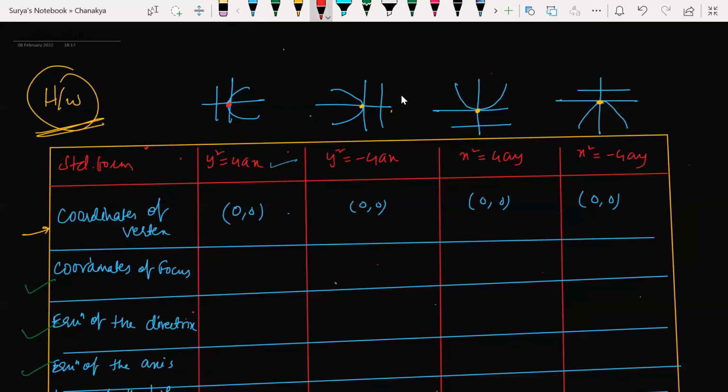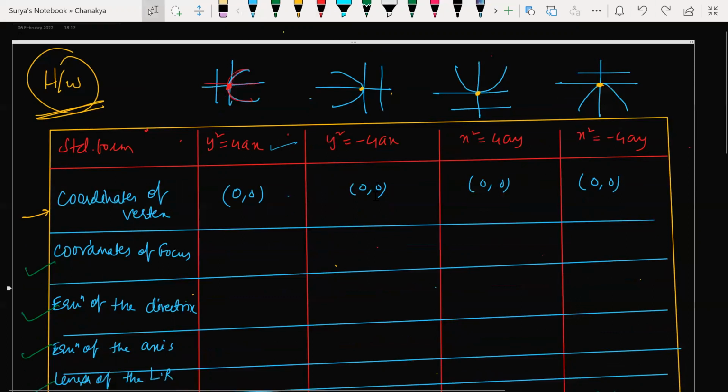What is vertex? I told you, beta. Point of intersection of the conic and axis. This is the point of intersection of this conic and axis. ये axis हो गया मेरा, ये conic हो गया. Here this is the point of intersection. What are the coordinates of the vertex of this parabola? 0, 0. सबका 0, 0 ही होता है, ठीक है. For every parabola it will be 0, 0. ठीक है, समझ रहे हो?